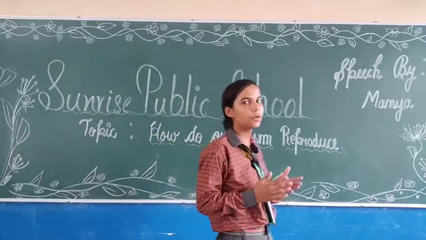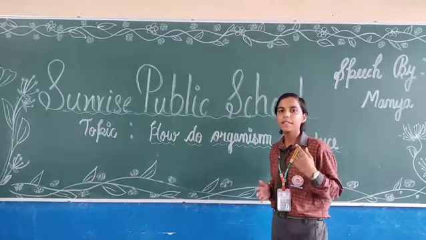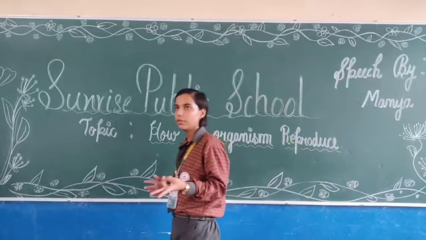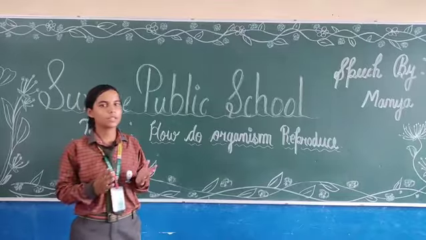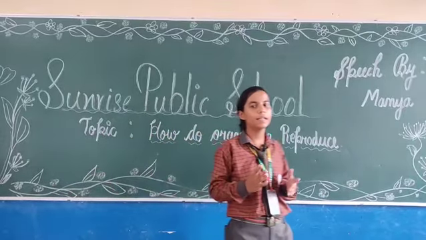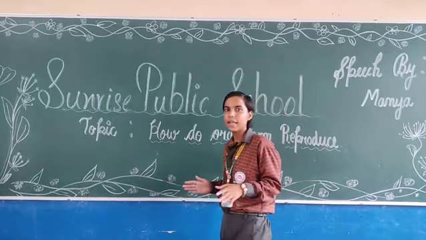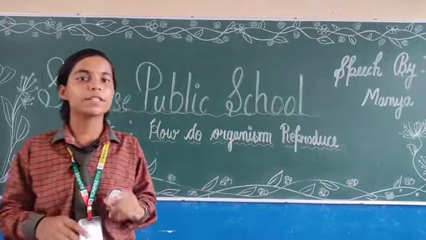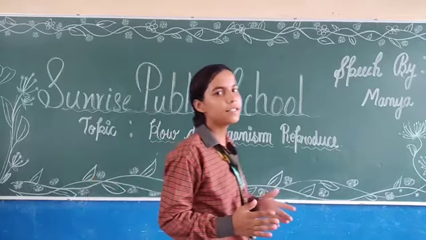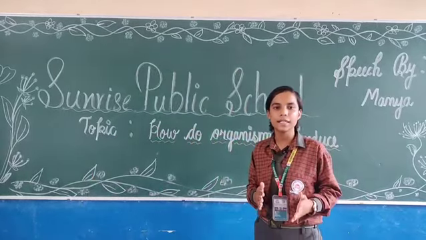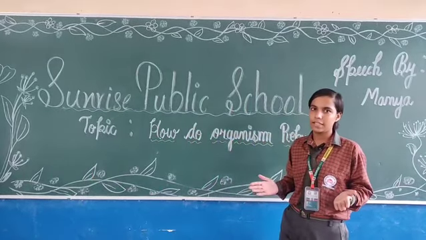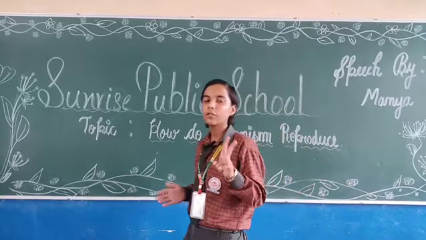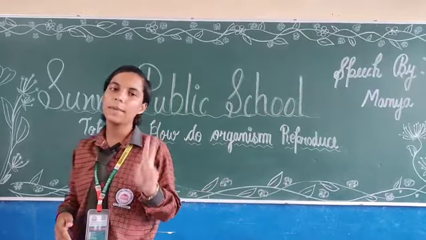Now, reproduction is broadly divided into two types, which are asexual reproduction and sexual reproduction. Asexual reproduction involves only one parent and here no fusion of gametes takes place. Asexual reproduction is also divided into 6 types, in which the first one is fission. Fission is defined as the splitting of the parent cell into 2 or more daughter cells. Fission is further divided into 2 types, which are multiple fission and binary fission.